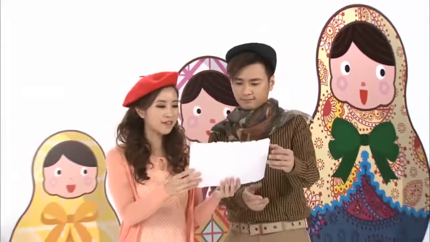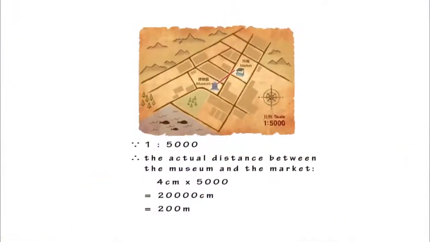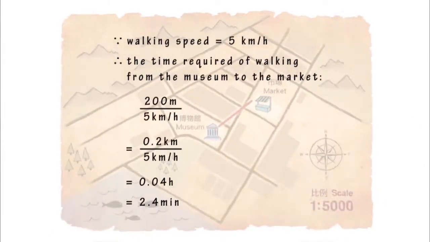Here is a 1 to 5,000 scale map. In this map, the direct distance between the museum and the market is 4 centimeters. 4 multiplied by 5,000 equals 20,000. This means that the actual direct distance between the museum and the market is 20,000 centimeters, which is 200 meters. With a walking speed of 5 kilometers per hour, a person takes 2.4 minutes to walk this 200 meters.